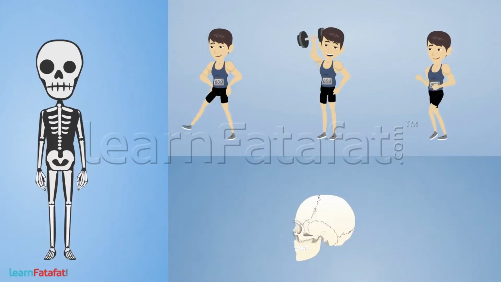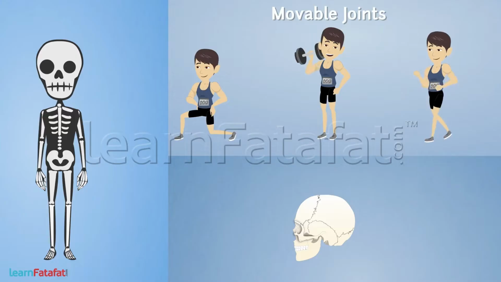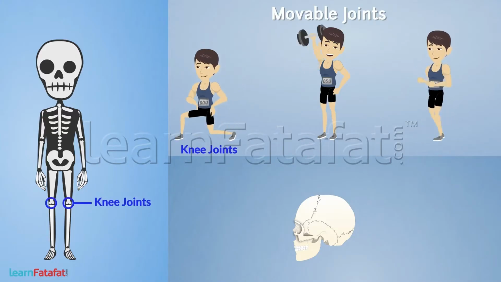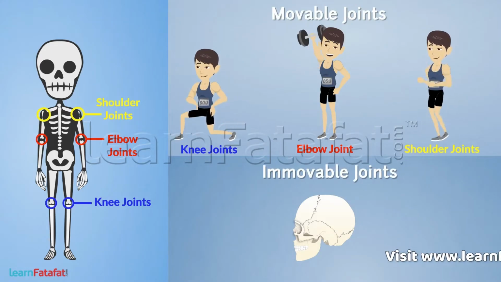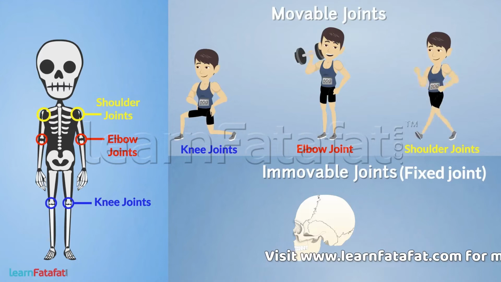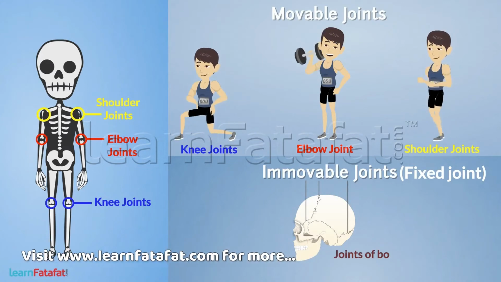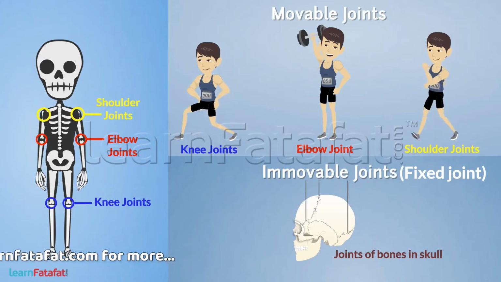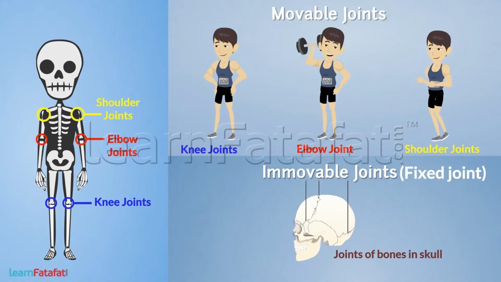Basically, a joint could be a movable joint in which bones can move. Examples are the joints of the knee, elbow, shoulder, etc. Or it could be an immovable joint, also called a fixed joint, in which bones cannot move, such as the joints of bones in the skull. Let's understand more about movable joints in the human body.